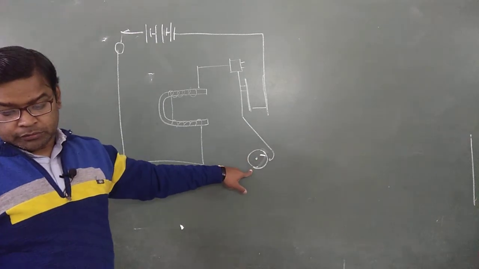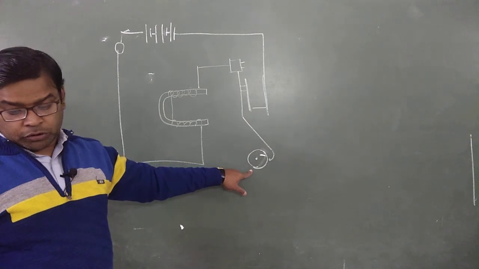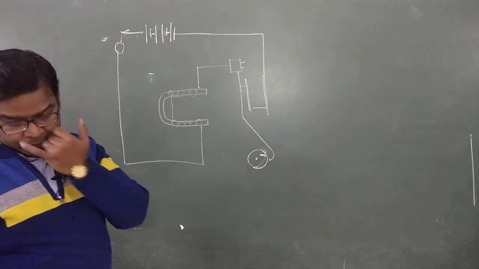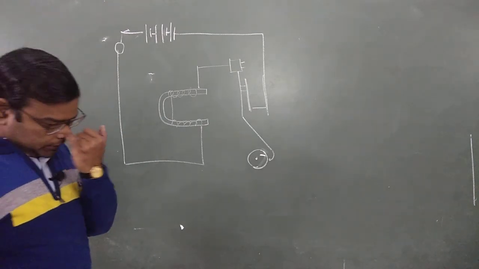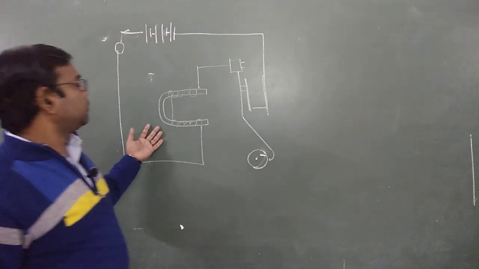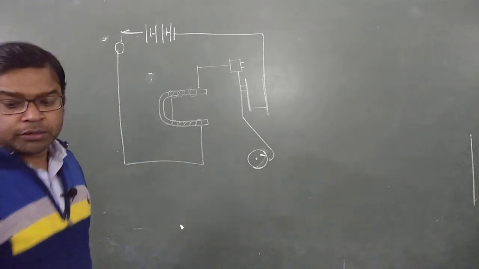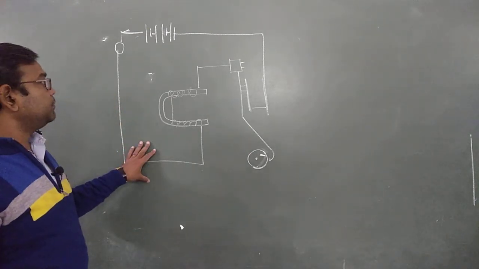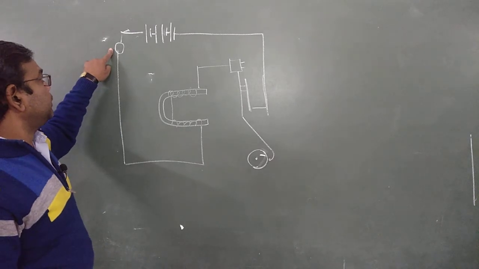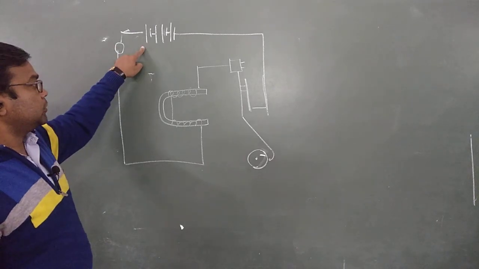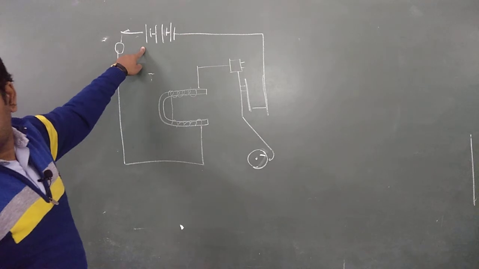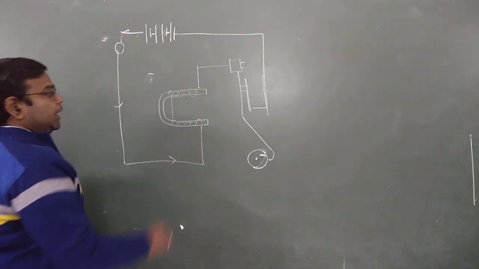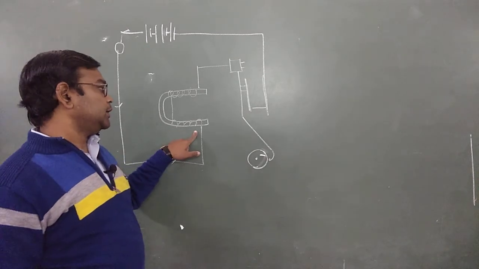And then we have some contact springs. These are known as contact springs. And then we have soft iron. Let me explain the working of the electric bell. When we switch on the electric bell, current supply starts from the positive end and reaches the electromagnet.